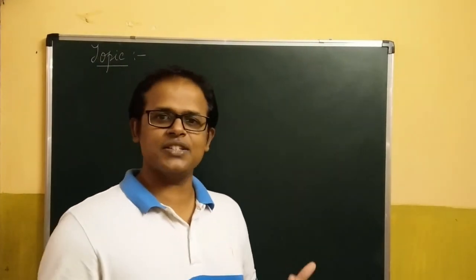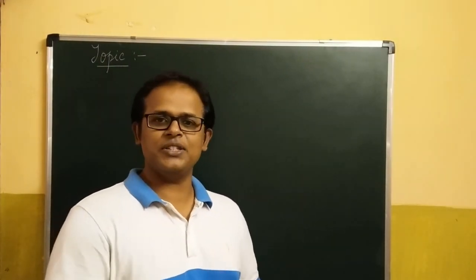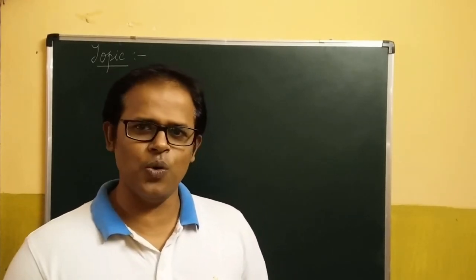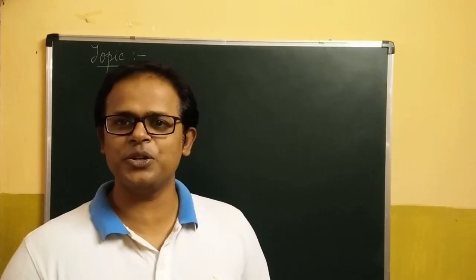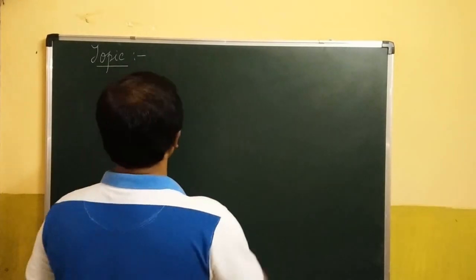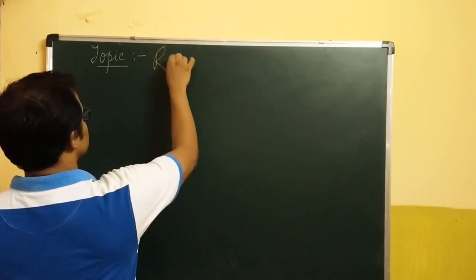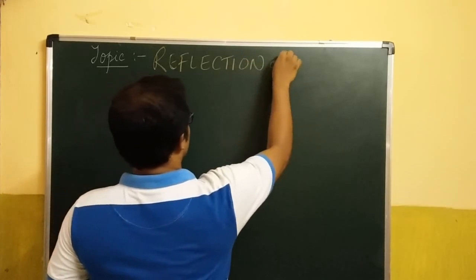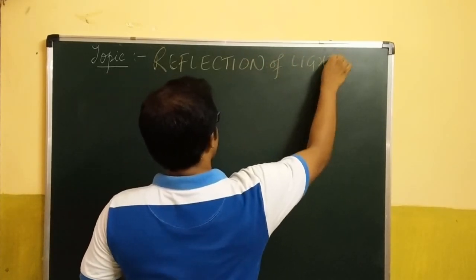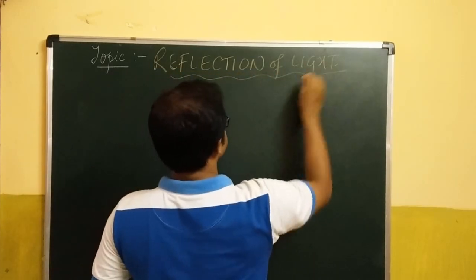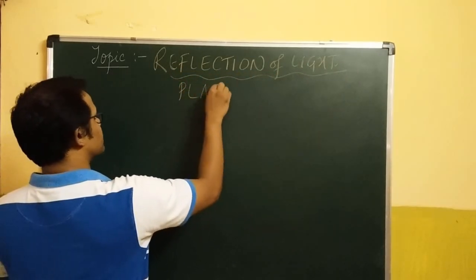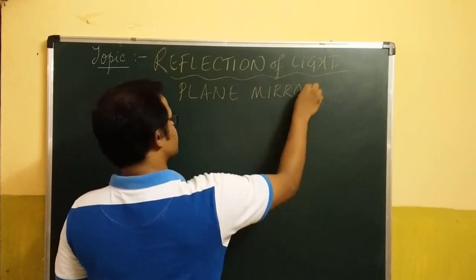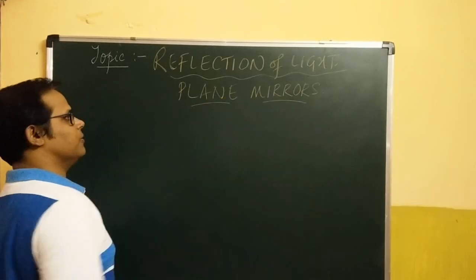And we'll talk about various laws of reflection and how the images are formed, and all the intricacies related with plane mirrors. Everything you wanted to know about reflection of light with respect to plane mirrors. So today's topic for the class is reflection of light by plane mirrors. Also very commonly called a looking glass. That is a very common name for plane mirrors.